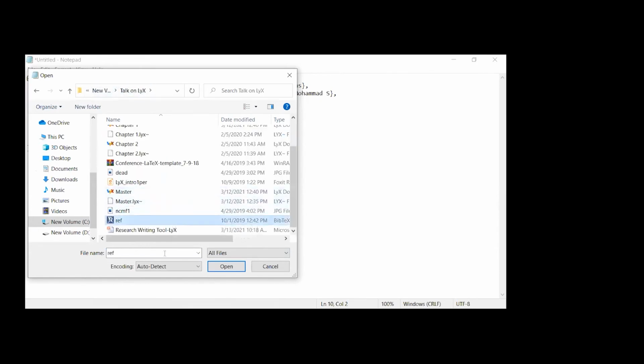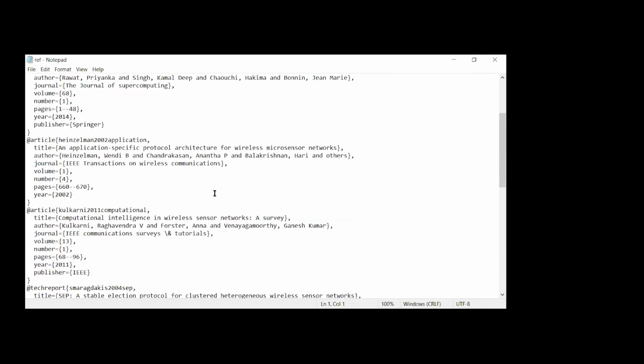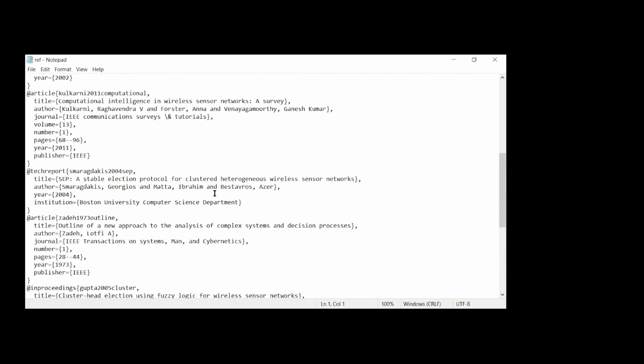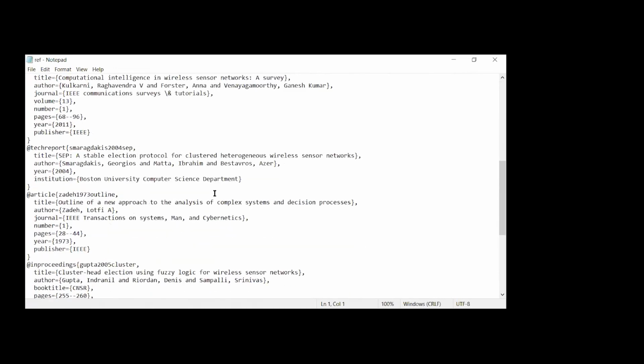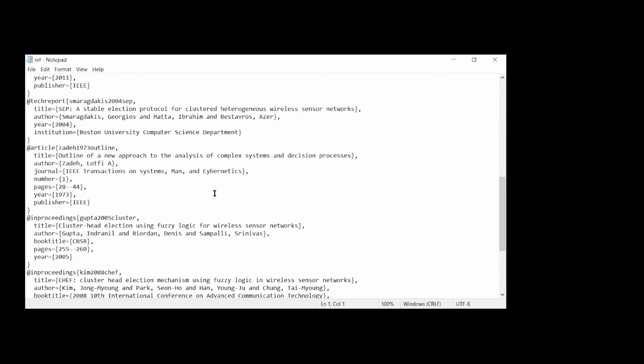Here I kept references. These are all the references I'll refer to in this article. Whatever format is here has been copied from Google Scholar itself. Is it visible to everyone? Yes, ma'am. So this is the way you have to maintain your whole file, whatever references you want to keep in your article. So this is the whole work.